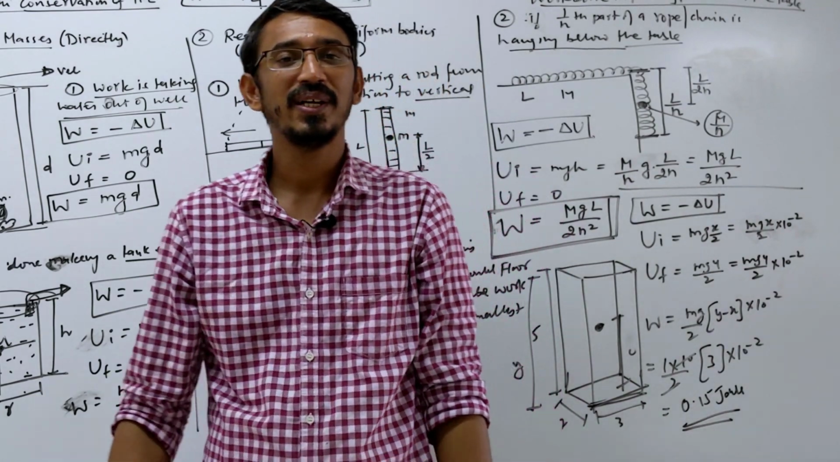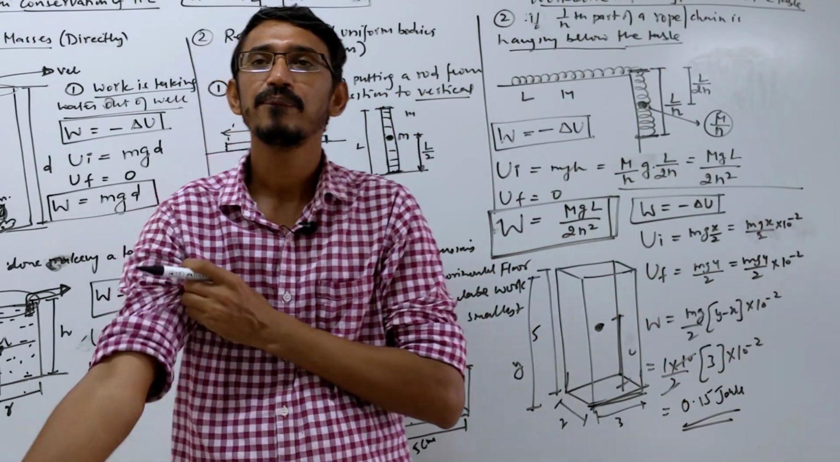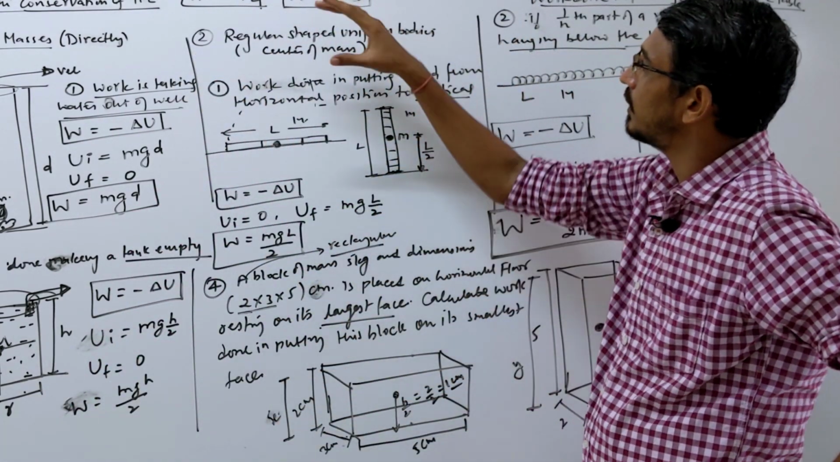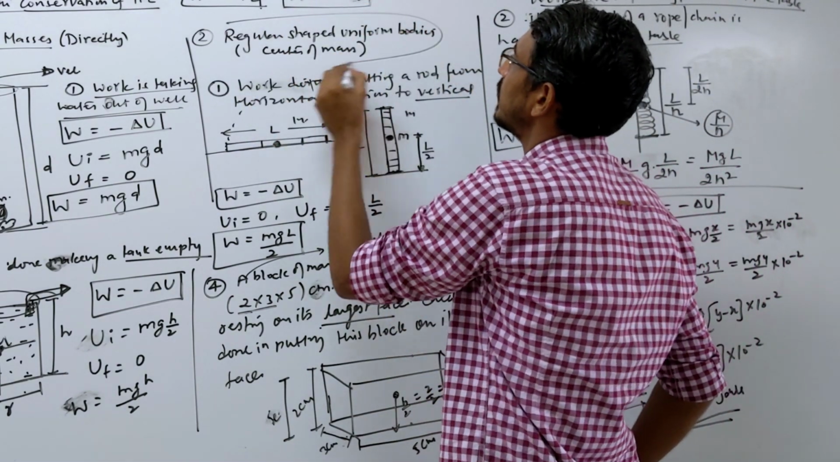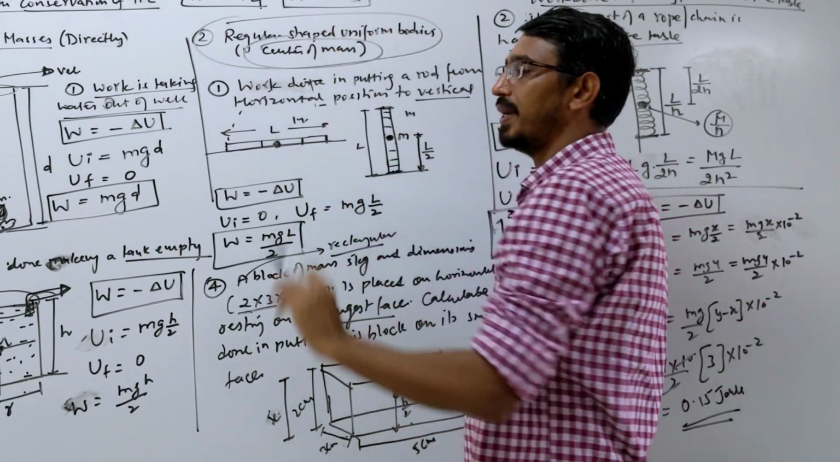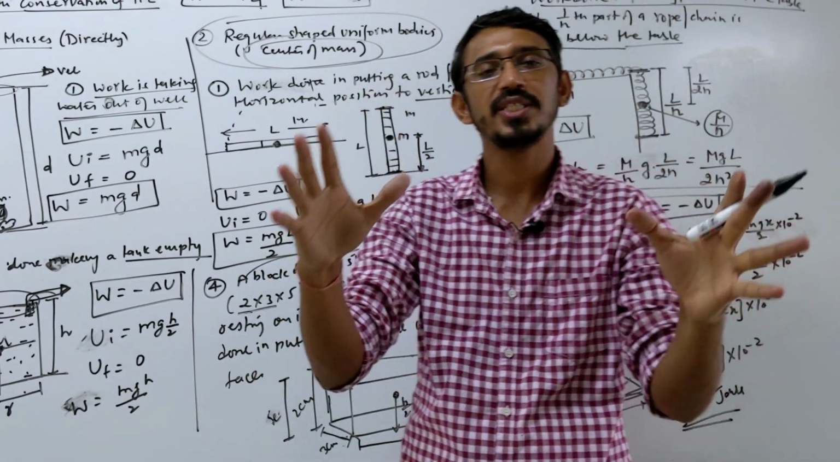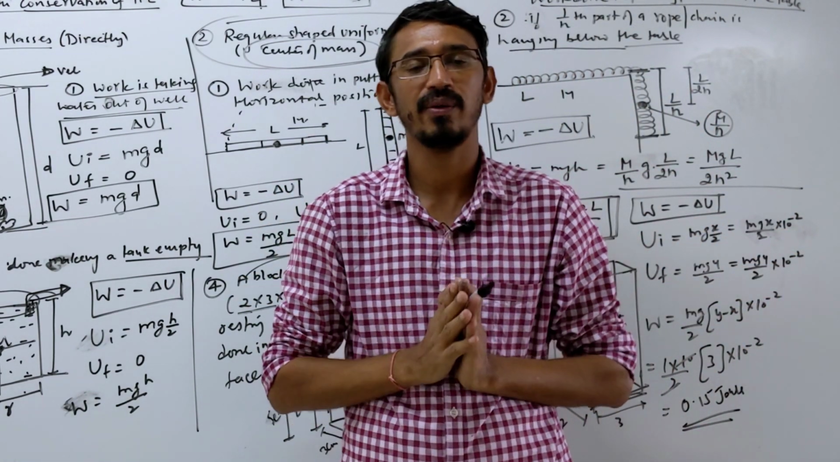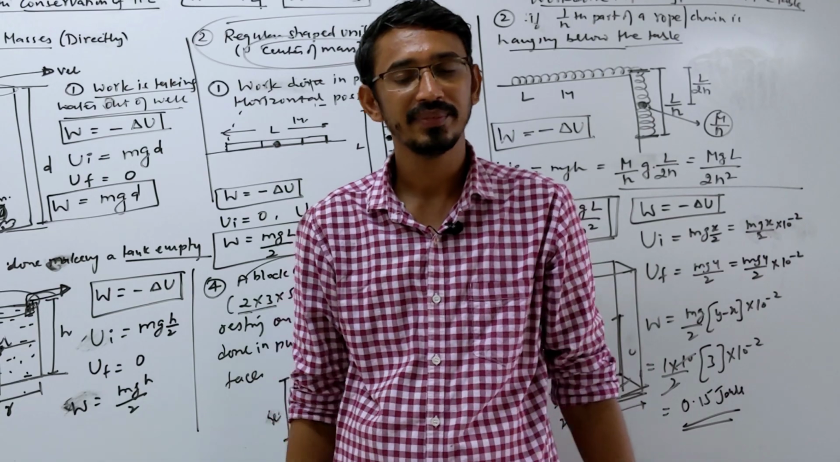So hope you are understanding this concept now, which is very important. For regular shaped bodies or uniform bodies, you have to use the center of mass idea here. Okay, you have to assume that the whole mass is placed at the center of mass, then you do the calculation of work done, right? Good.